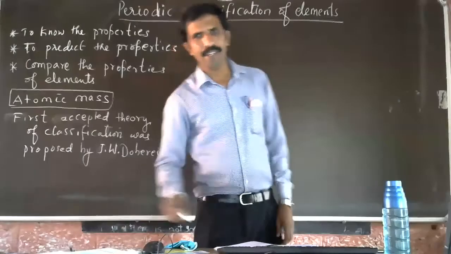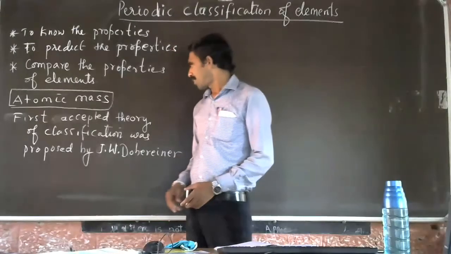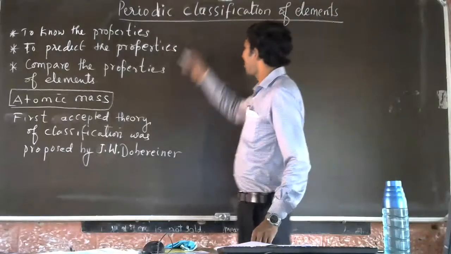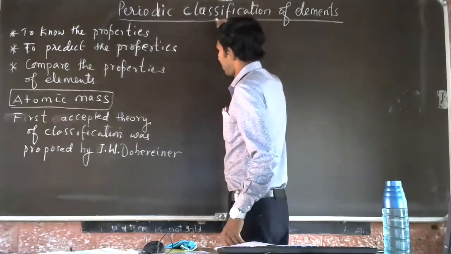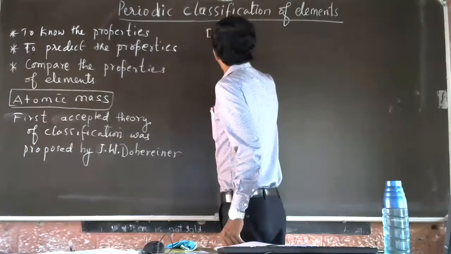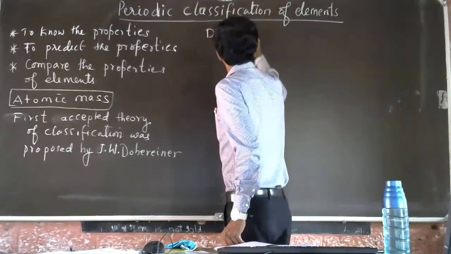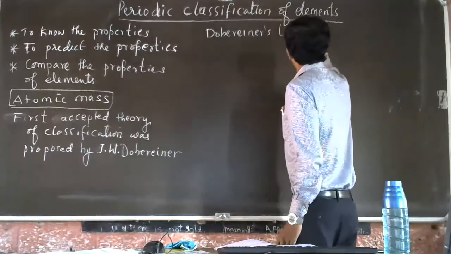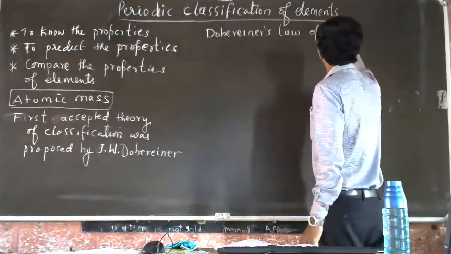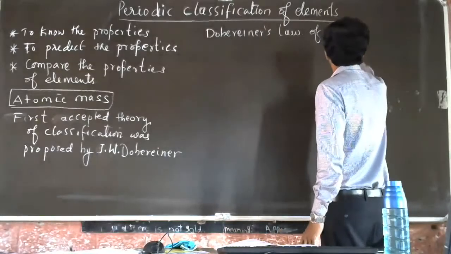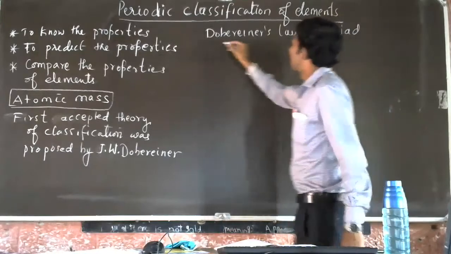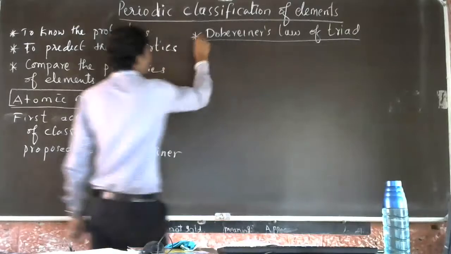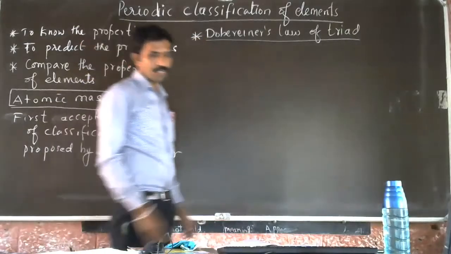Whatever he classified was named as Dobereiner's law of triad. Dobereiner's law of triad. What is it?